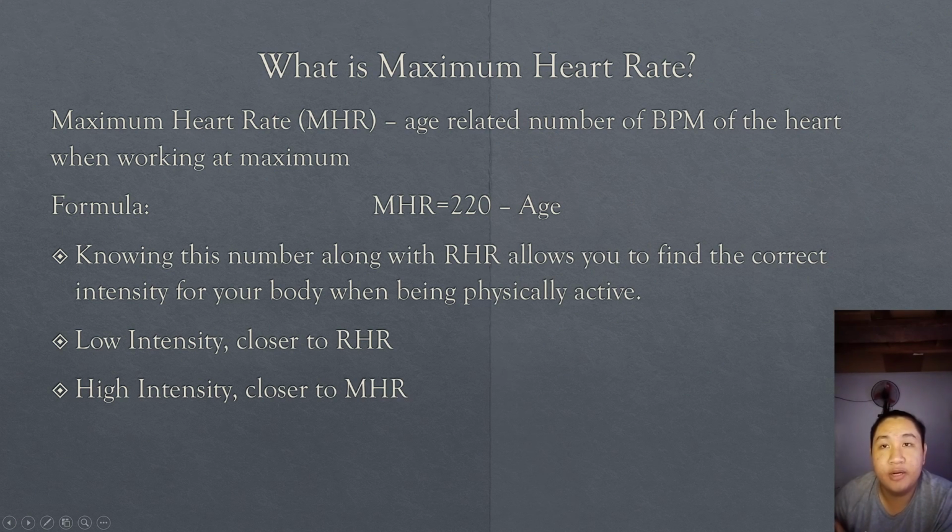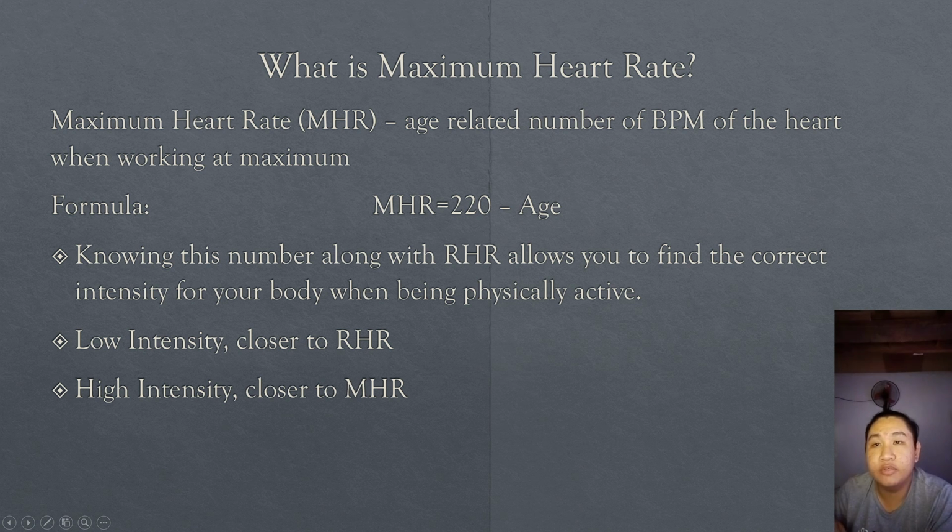What is maximum heart rate? Maximum heart rate or MHR is an age-related number of beats per minute of the heart when working at maximum. Formula for maximum heart rate: MHR equals 220 minus age.